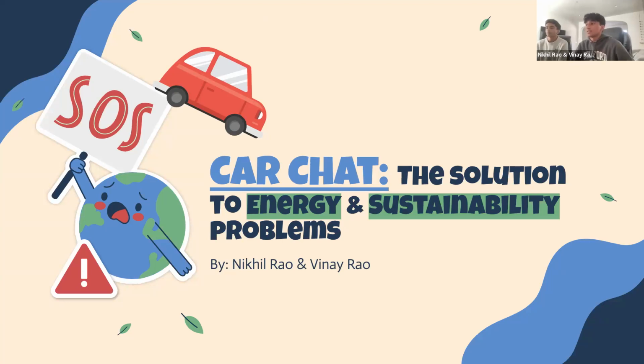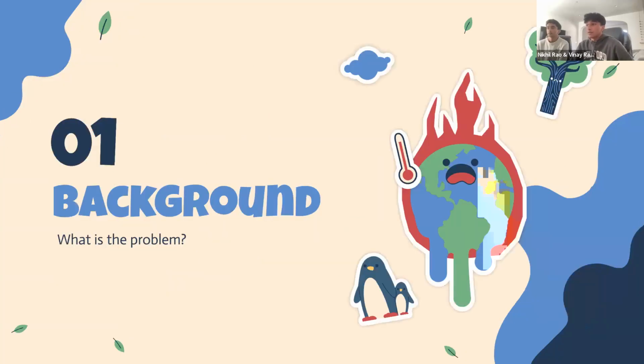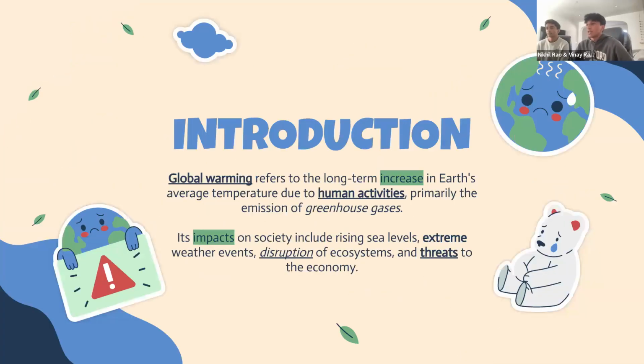This is CarChat, the solution to energy and sustainability problems. So first, some background. What is this problem? As a brief introduction, global warming refers to the long-term increase in Earth's average temperature due to human activities, primarily the emission of greenhouse gases. Its impacts on society include rising sea levels, extreme weather events, disruption of ecosystems, and threats to the economy.